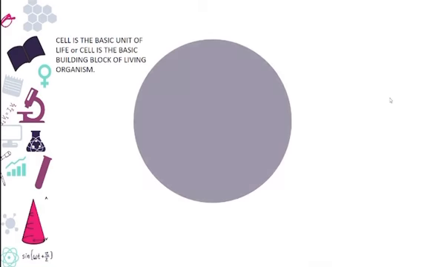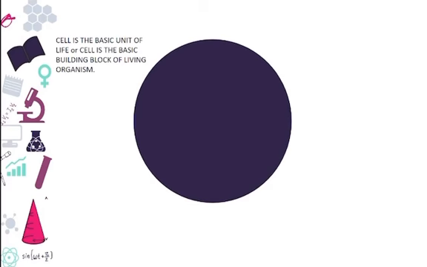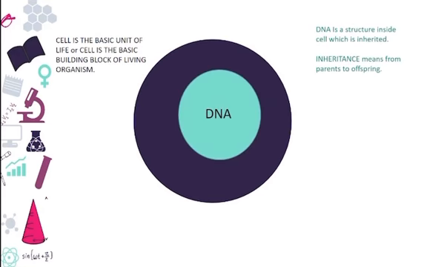As I told you, the cell is the basic unit of life. Let's suppose this particular thing is called a cell. Inside the cell, there are a lot of tiny structures, but one of the important ones is DNA. DNA is inherited. I told you that inheritance simply means coming from parents to offspring. Inside DNA, there are 4 different bases called A, G, C, T. You don't have to remember the real names, which are adenine, guanine, cytosine, and thymine. You just have to remember that there are 4 bases called A, G, C, T.